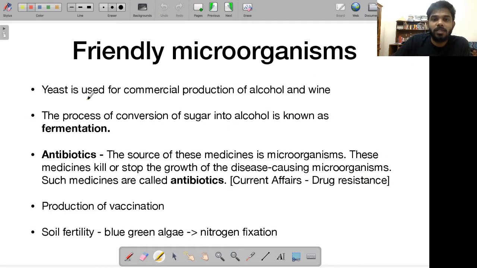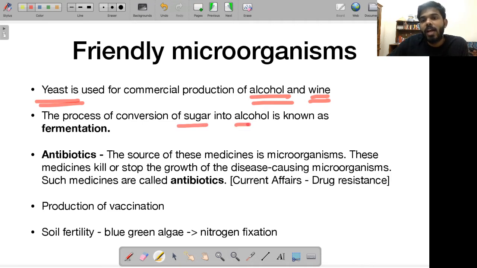Then yeast, I was just telling you about the commercial production of alcohol and wine. For this, you use yeast. This involves the conversion of sugars into alcohol, which is known as fermentation. So what do these yeast cells do in this process? These microorganisms convert sugar into alcohol. That is what happens in fermentation. Just try to remember this name. I will be asking you to recall it when we talk about future topics.